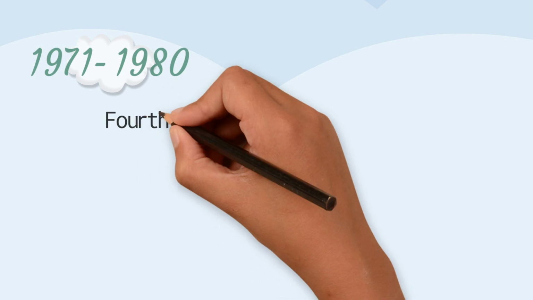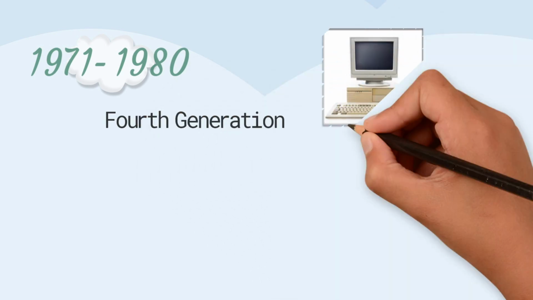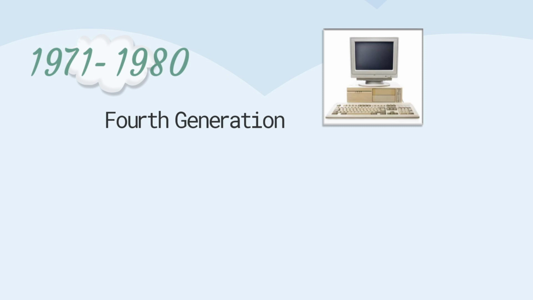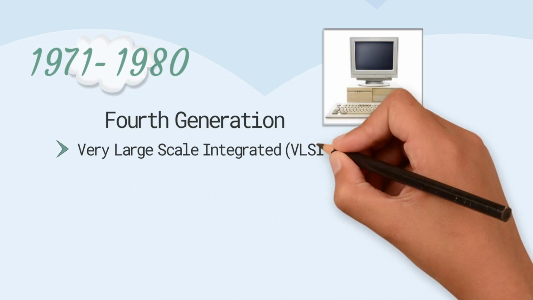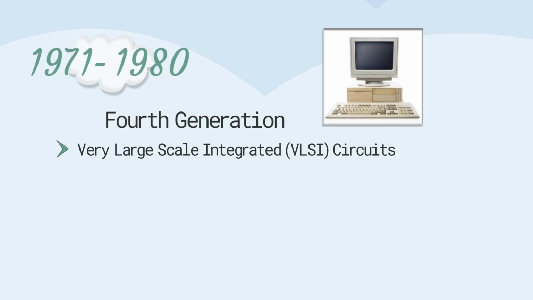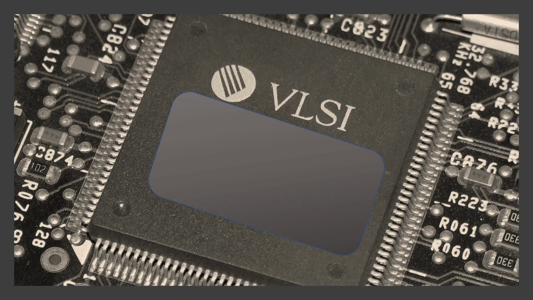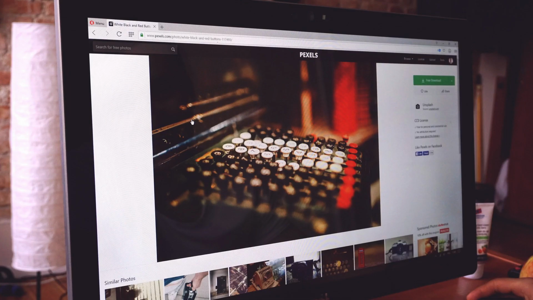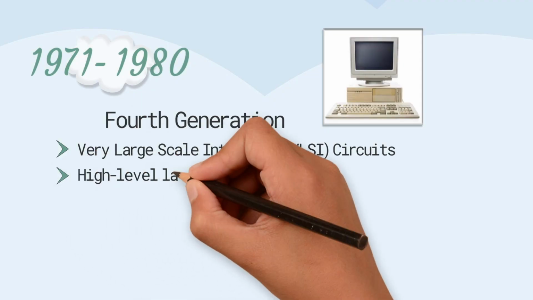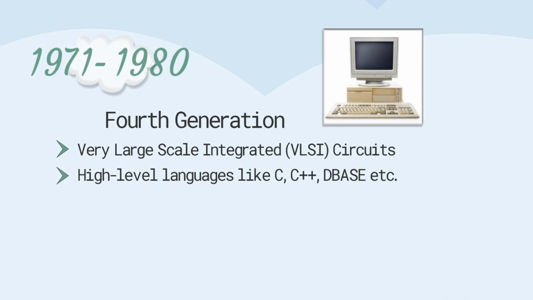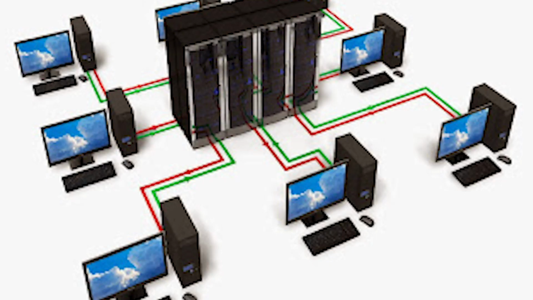The fourth generation came into being during 1971 to 1980, which used very large-scale integrated circuits, in short VLSI, having about 5,000 transistors and other circuit elements with their associated circuits on a single chip. This saw the advent of microcomputers, which were more powerful, compact, and affordable. This resulted in the personal computer revolution. All the high-level languages like C, C++, dBase, etc. were used with time-sharing, real-time networks, and distributed operating systems.